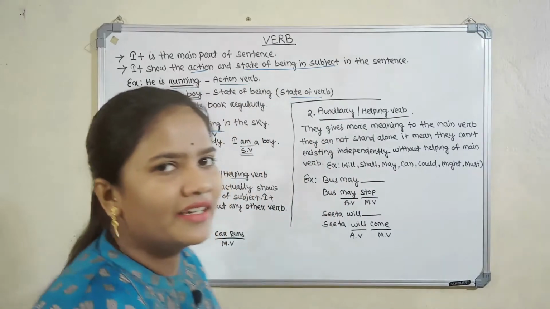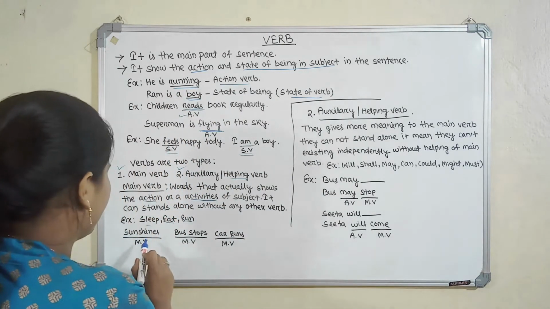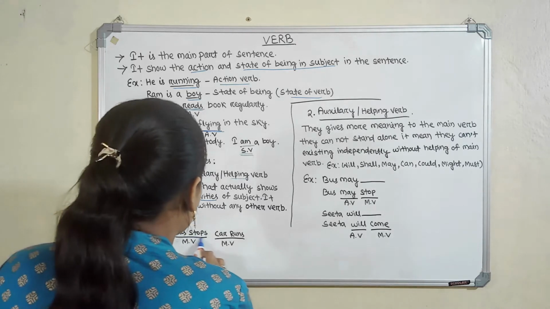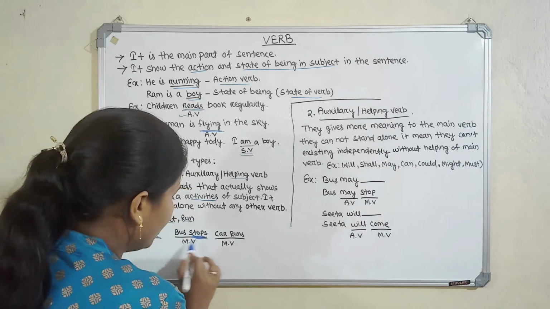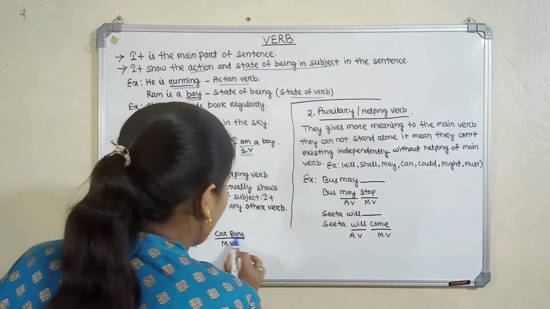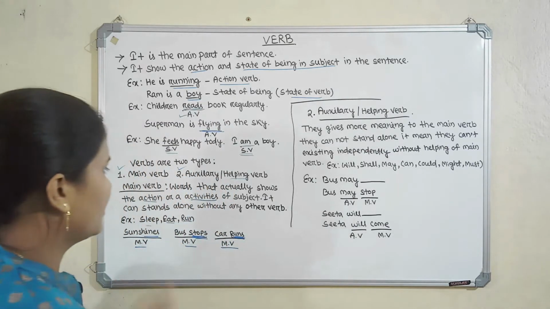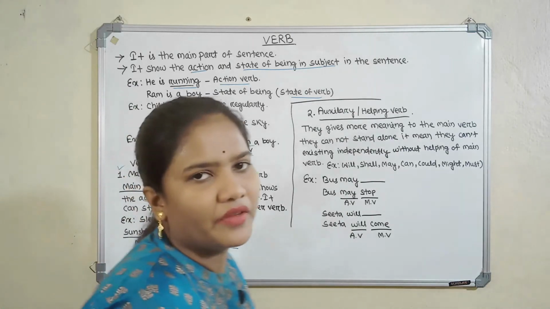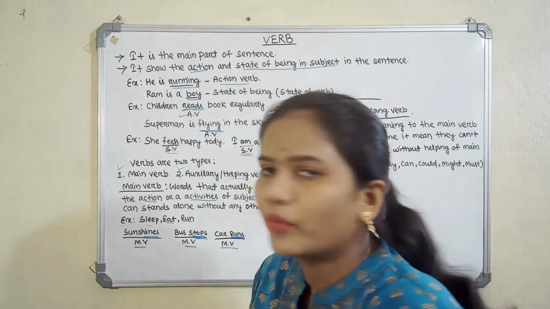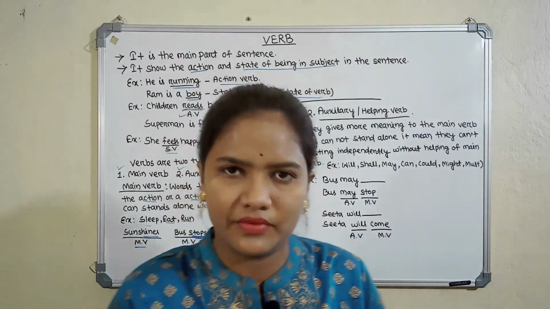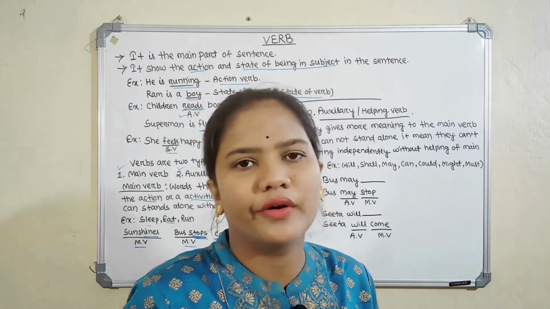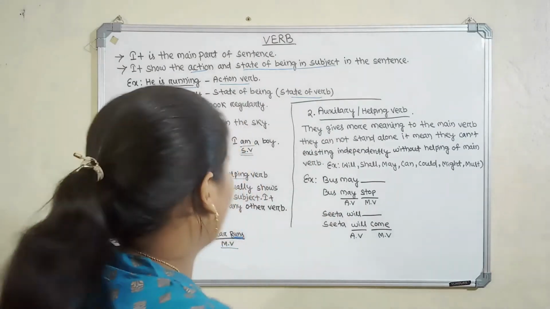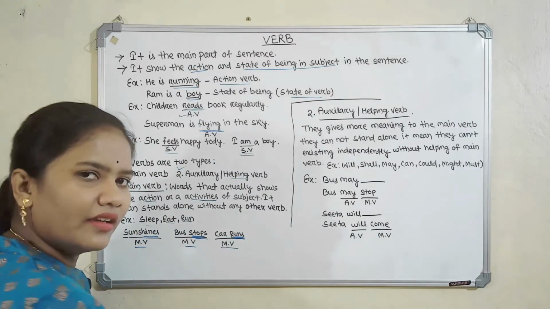Then we will take sentence examples. Sun shines. Here shines is the main verb. Bus stops. Here stops is the main verb. Car runs. Runs is the main verb here. These are called main verbs. Let me again tell you what the main verb is. Main verb is the verb that does not need another verb to stand or exist. If we use the main verb, the sentence can be completed.